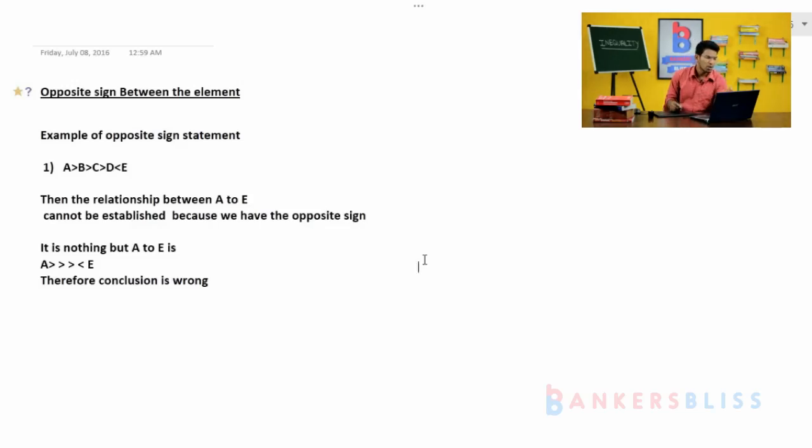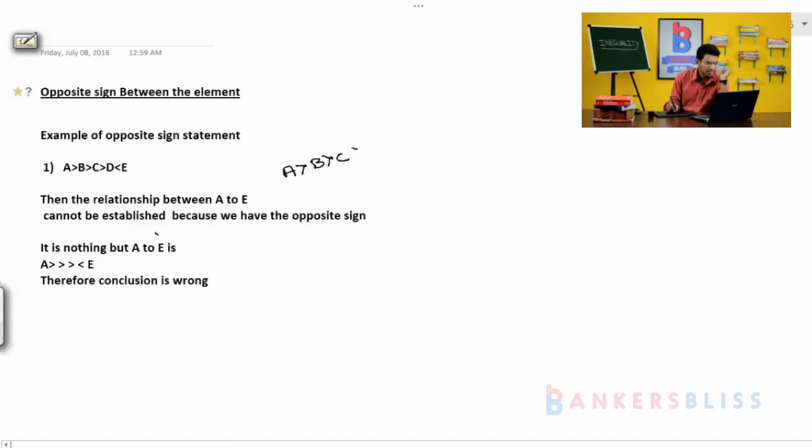Look at here, the example is there. I'll write here: A greater than B, B greater than C, C greater than D, and D less than E. What should I do next?